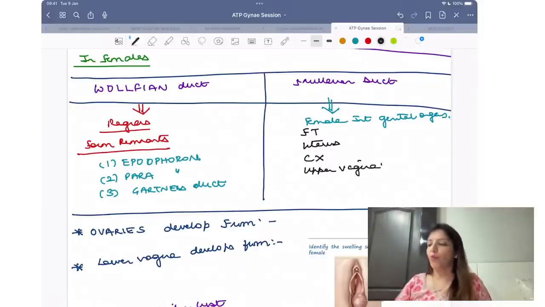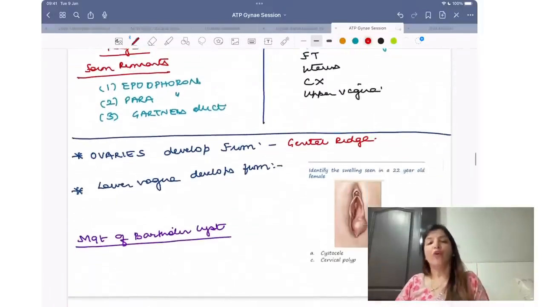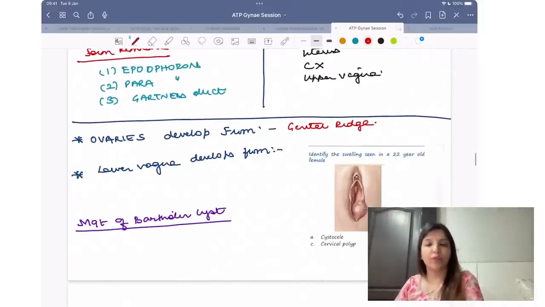Please remember, from where does ovary develop? Ovary develops from genital ridge. Ovary has nothing to do with Mullerian duct, and that is why in Mullerian agenesis, when both Mullerian ducts are absent, still ovaries are normal, right? From where does lower vagina develop?